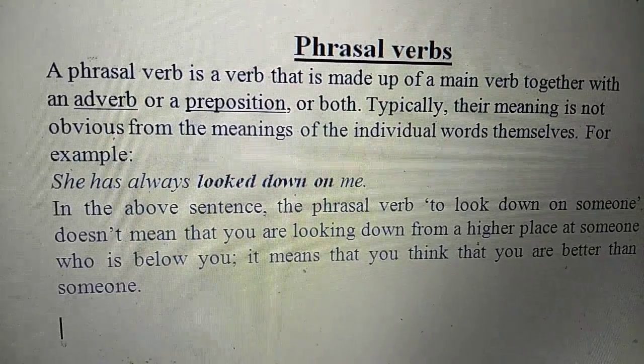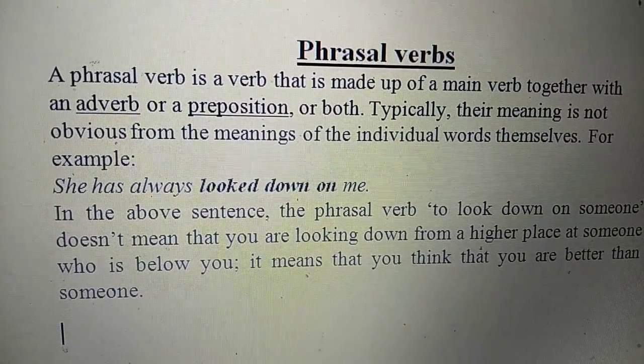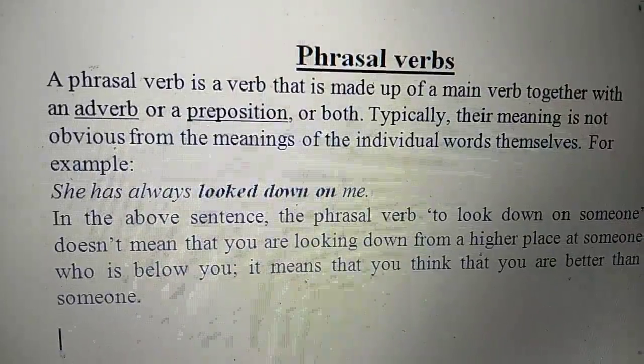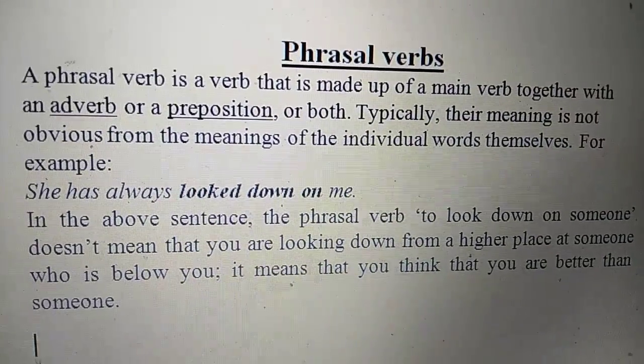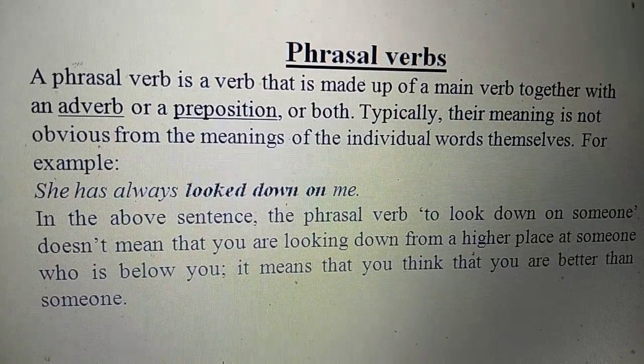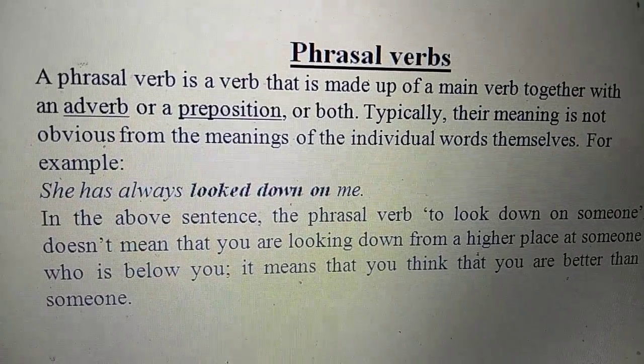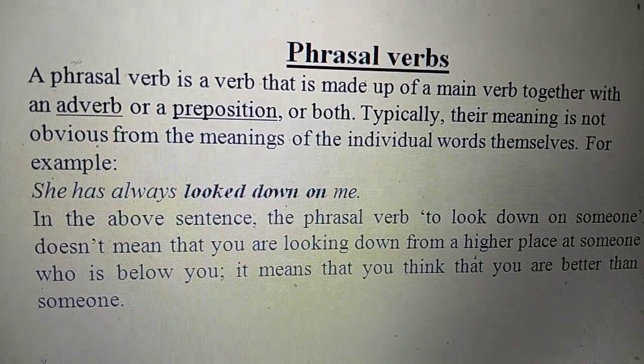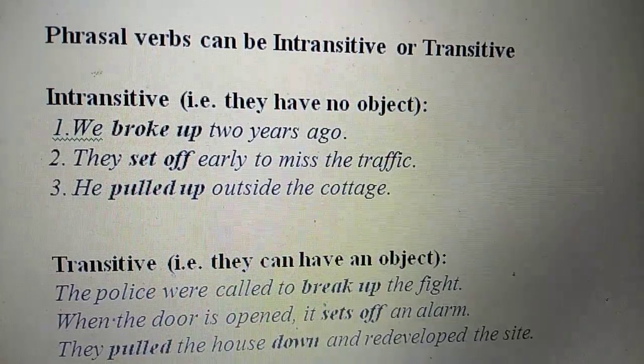For example, she has always looked down on me. In the above sentence, the phrasal verb to look down on someone doesn't mean that you are looking down from a higher place at someone who is below you. It means that you think that you are better than someone.